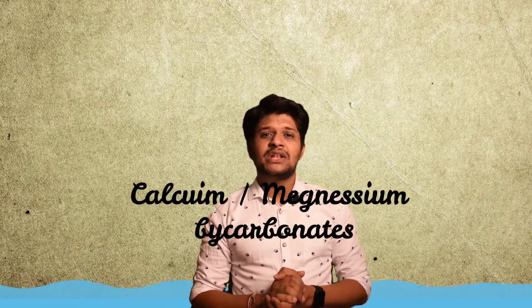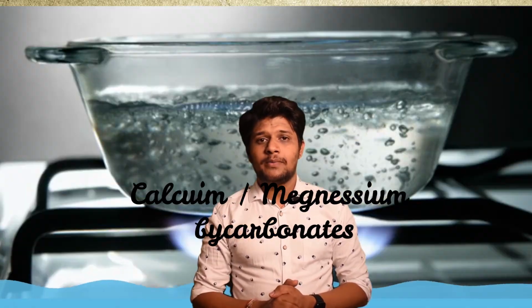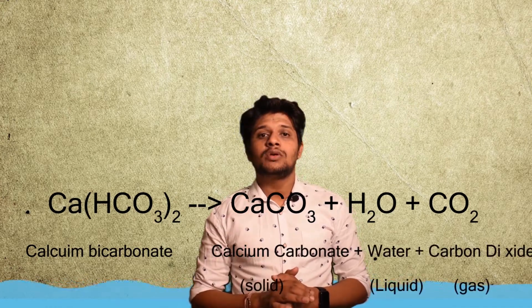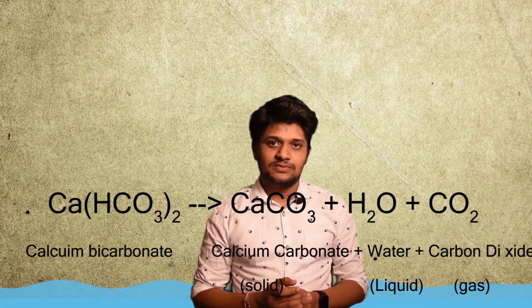How do you remove the hardness of the water? If the water contains calcium and magnesium bicarbonates, it can be made soft by boiling. Calcium bicarbonate decomposes to form insoluble calcium carbonate with carbon dioxide.